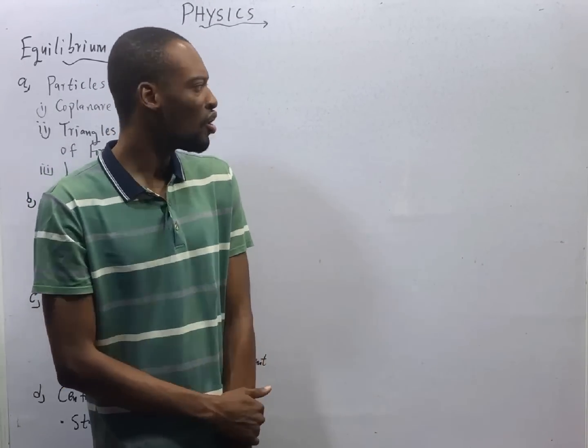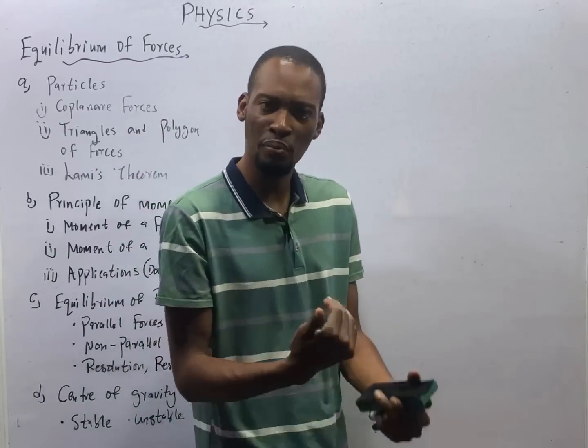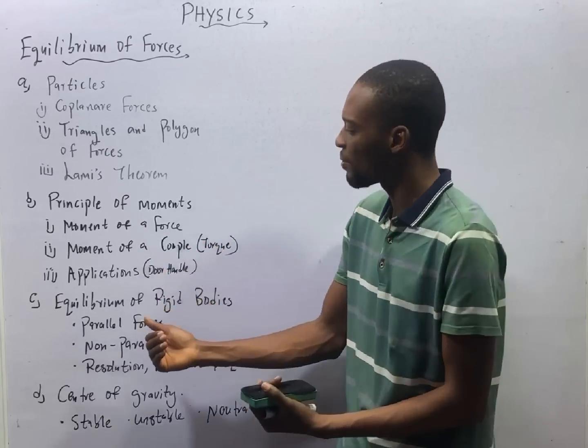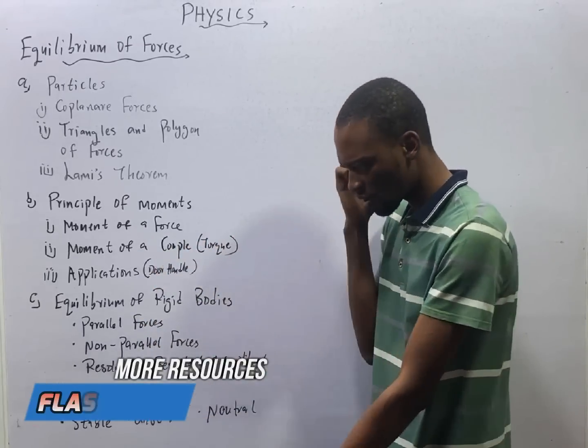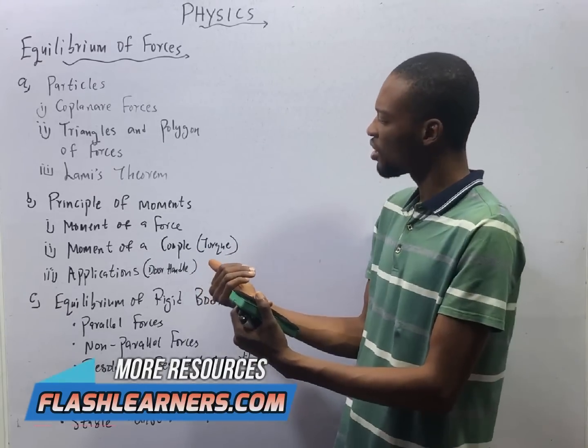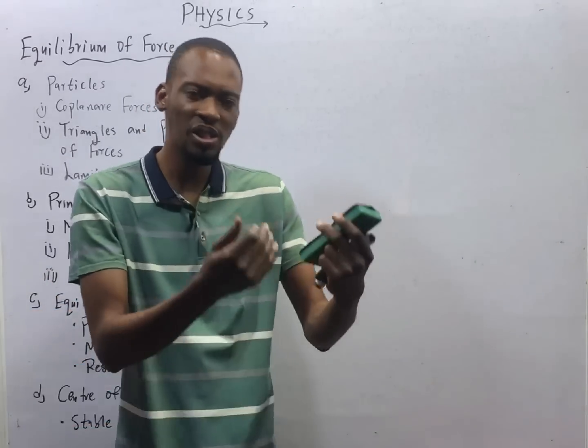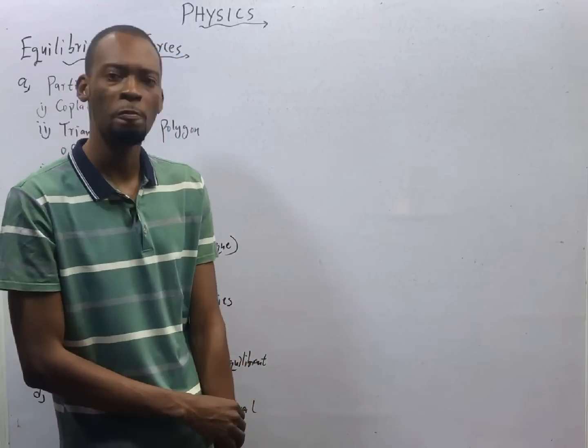Now look at it. Motion is change in position of a body or of an object with time. Change in position. Now, why do objects change position? What causes change in position?